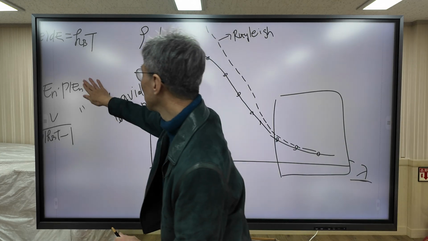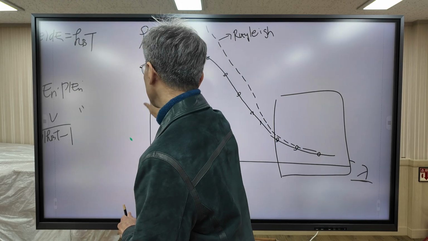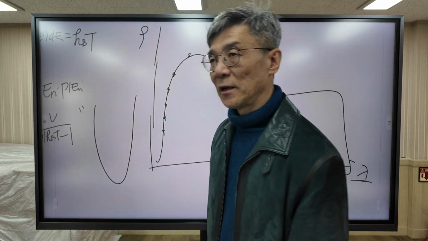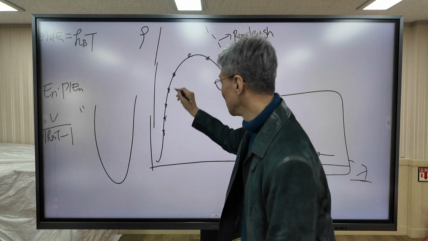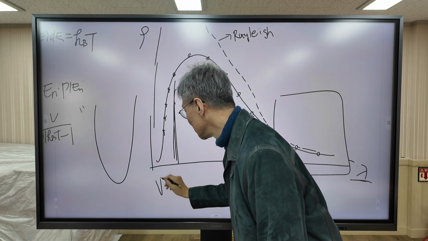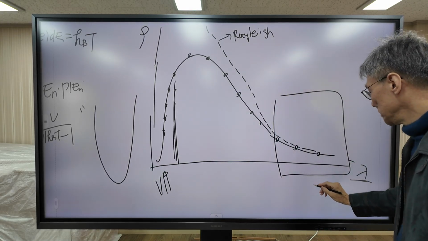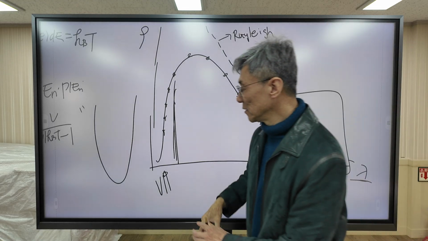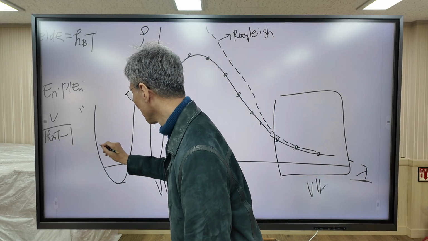As I said before, according to Planck's hypothesis, the oscillator energy looks like this. This region is the high frequency region. This region, the low frequency region. In this region, energy is quantized.